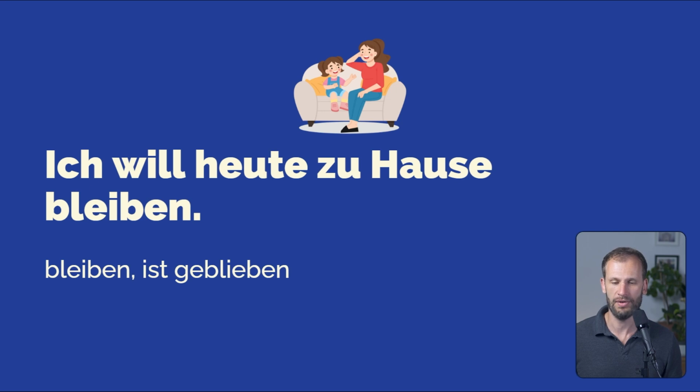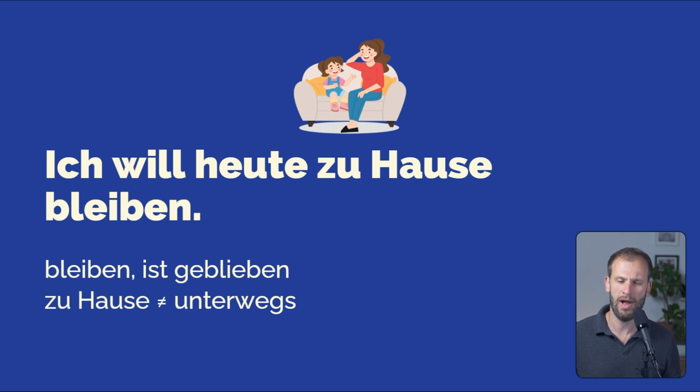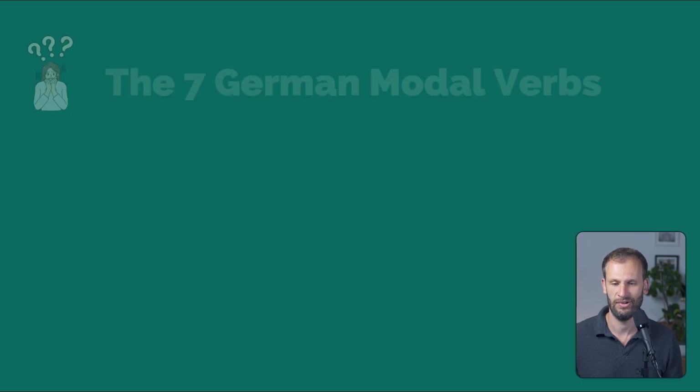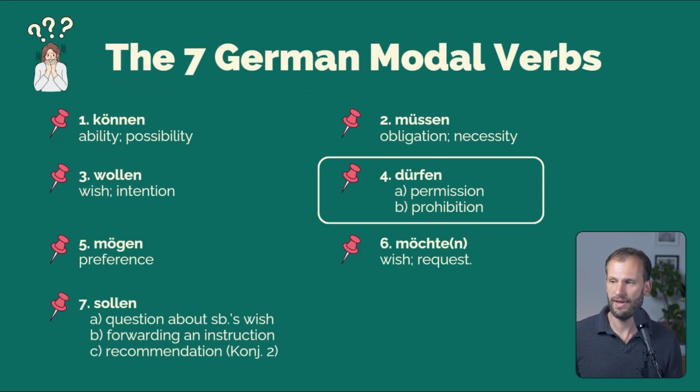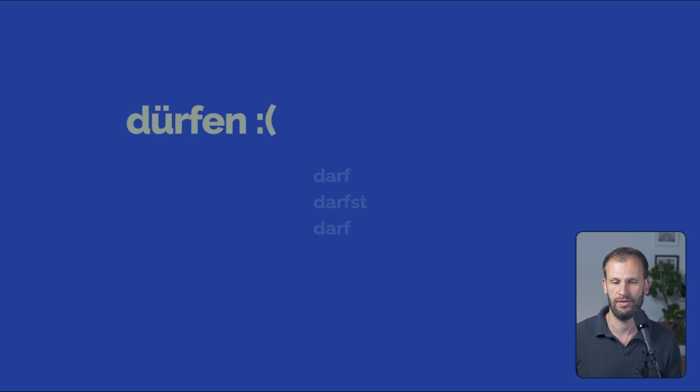So we have zu Hause. If you're not at home, if you're on the go, if you're going somewhere, we say unterwegs. Ich bin zu Hause, ich bin unterwegs. Unterwegs, I'm on my way to some place. I'm on the move, I'm on the go. Great. So now we have the next modal verb, and that's dürfen. So dürfen is used with permission, but also for prohibition. Let's take a look.